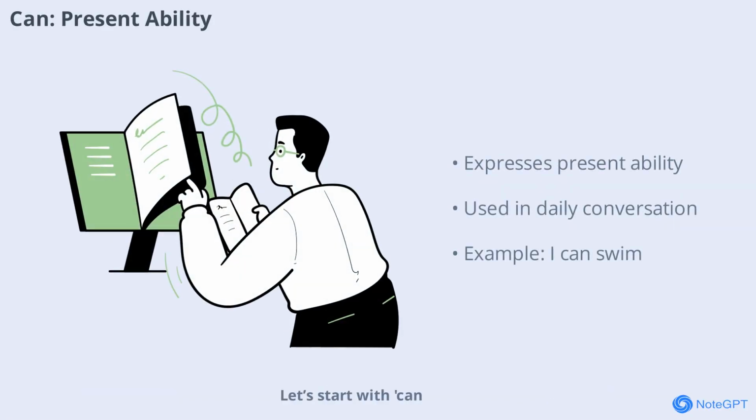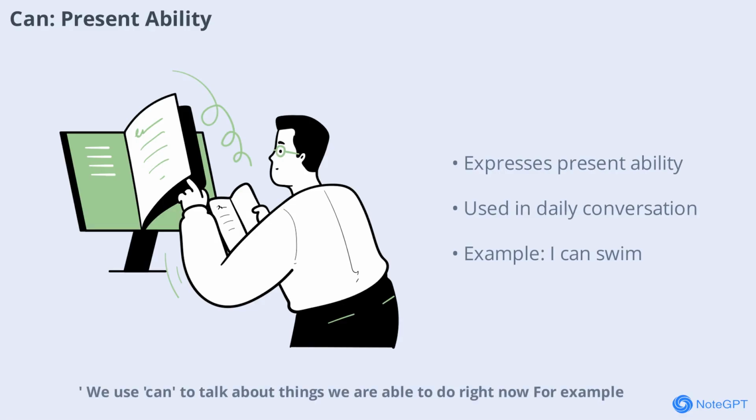Start with can. We use can to talk about things we are able to do right now. For example, if you speak English fluently, you might say, I can speak English fluently. This shows your present ability. Can is direct and clear, making it perfect for everyday conversations. It's a word you'll use often when talking about your skills or things you're capable of doing at this moment.